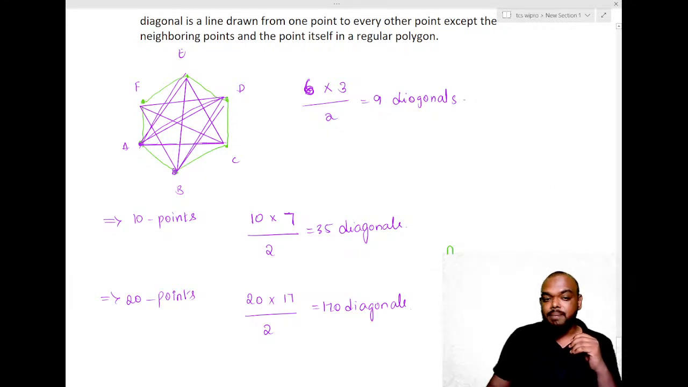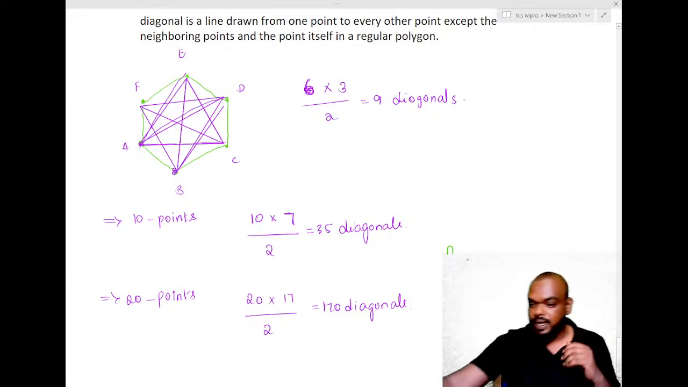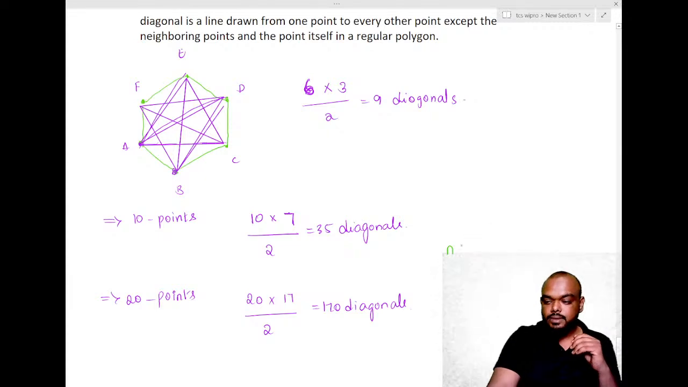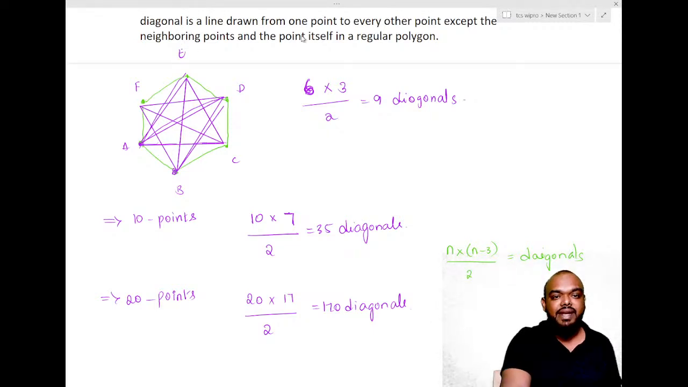Sudarshan says n minus 3. We can draw exactly n minus 3 diagonals from each point, and divide by 2. So n into n minus 3, divided by 2. That should give us the number of diagonals. This is how we calculate the number of diagonals.